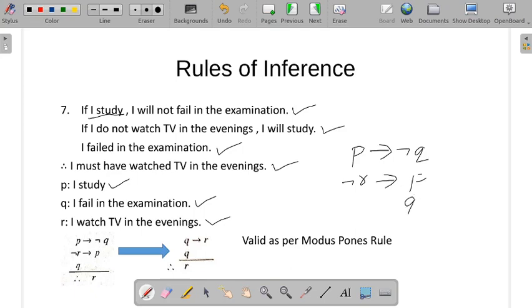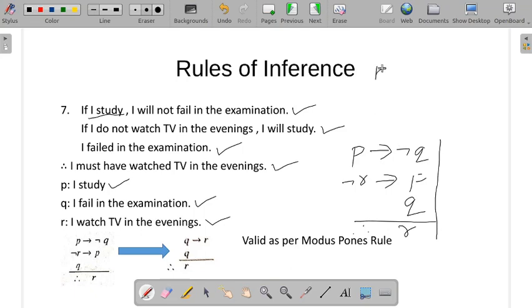Next, I failed in the examination. So I failed in the examination becomes Q. So what is the conclusion? I must have watched TV in the evenings. So what is I watched TV in the evenings? R. So these are the propositions we have, and we should be applying some rules. So how does it work? Let's see.